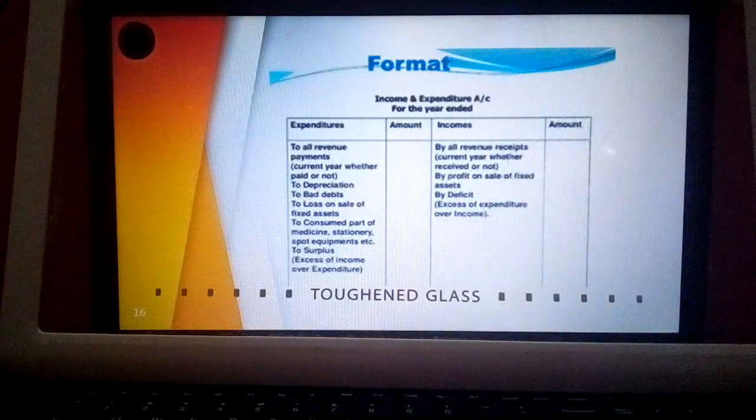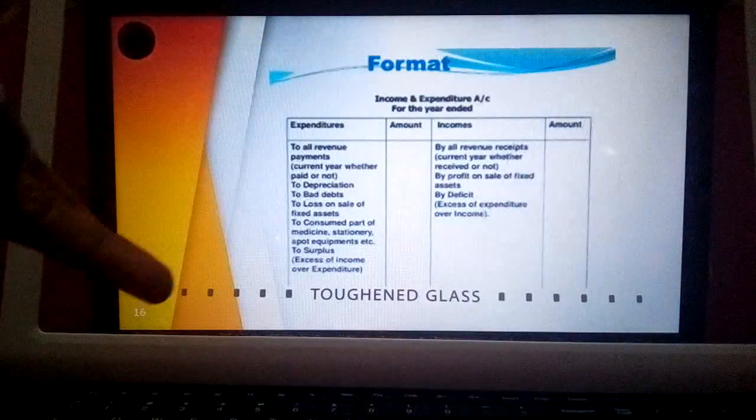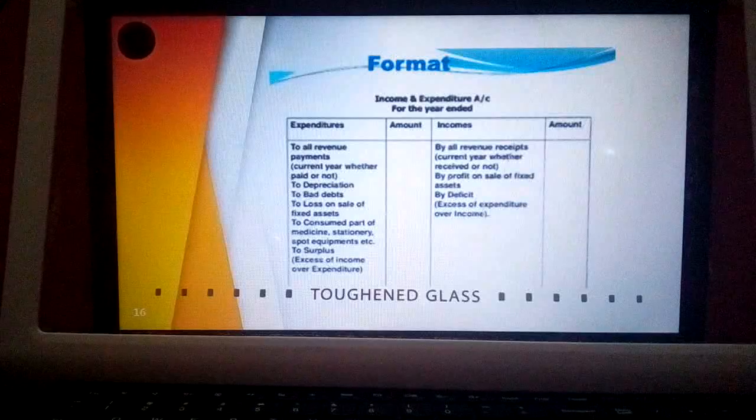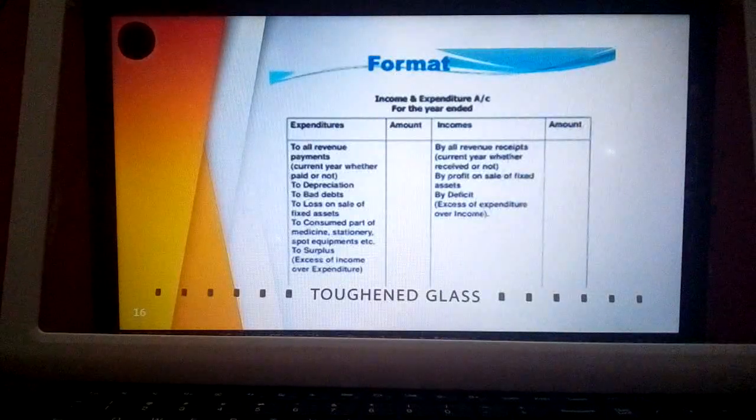So 50,000 is a loss for the organization which needs to be recorded under the expenditure side. For example, there is a profit on the sale of furniture. Maybe the value of the fixed asset furniture is 10 lakh, sold for 15 lakh. So what is the benefit or profit? 5 lakh, which needs to be recorded under the income side.